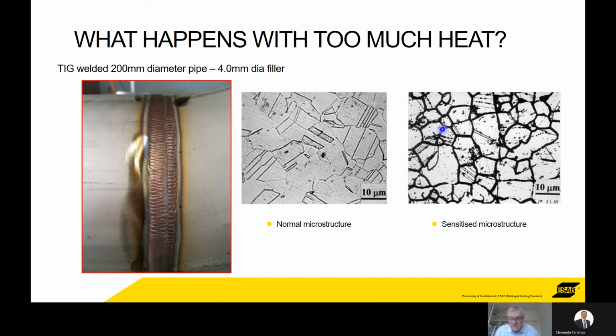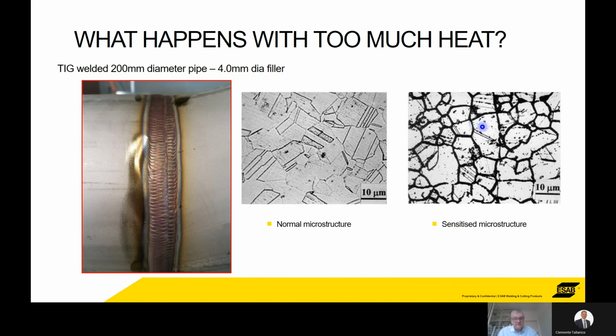You can see at the grain boundaries, you've got carbides being generated at the grain boundary. So they're precipitating. You're taking the carbon out of the grains, and they're moving towards the grain boundaries. This is called sensitization. Okay, and it essentially makes a very, very poor metal in terms of corrosion resistance and mechanical strength. And this can happen as low as 750 degrees.